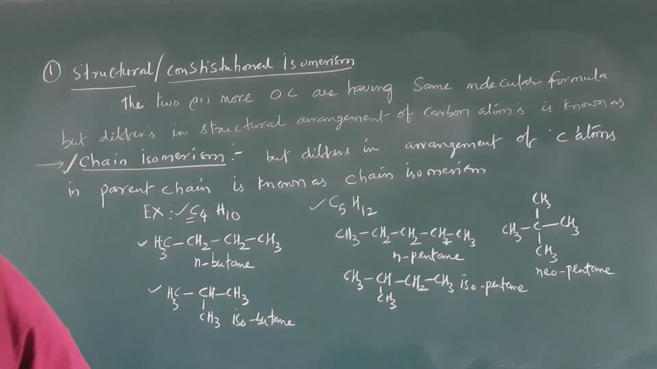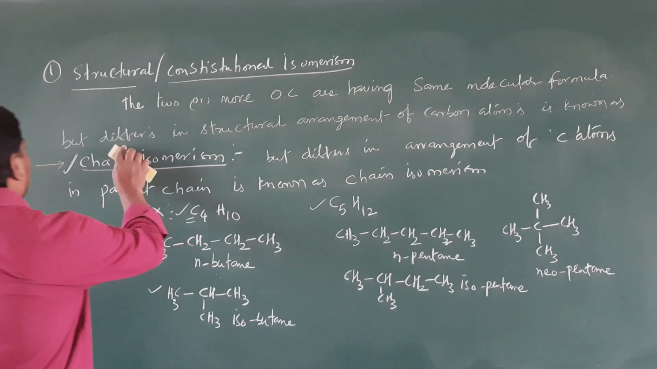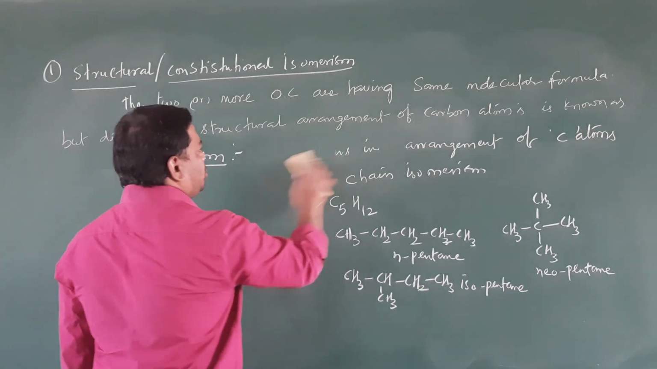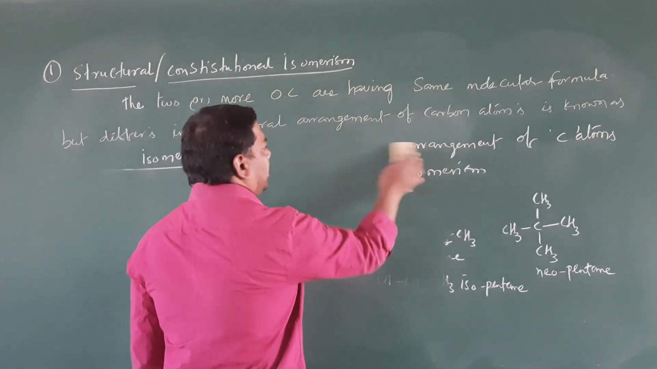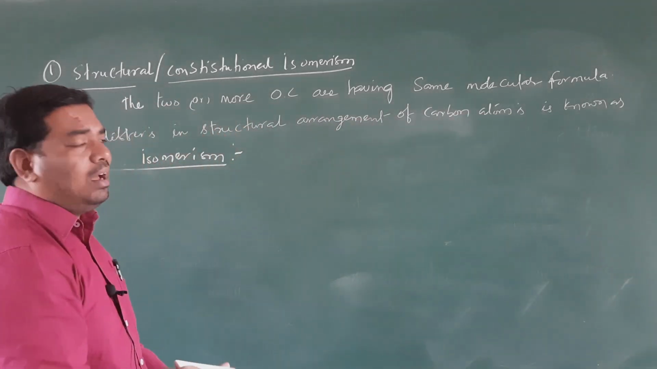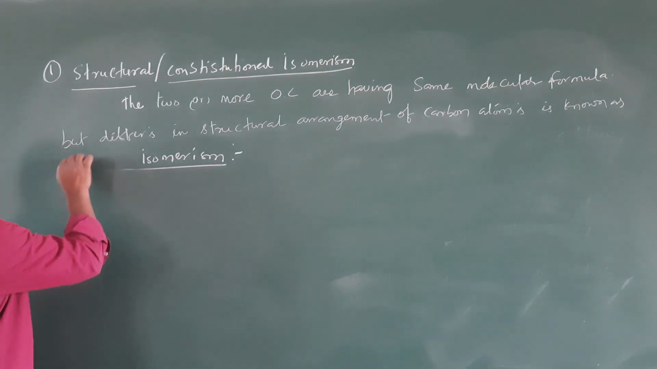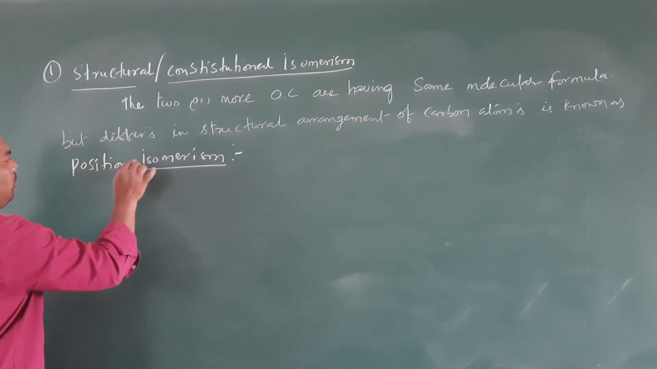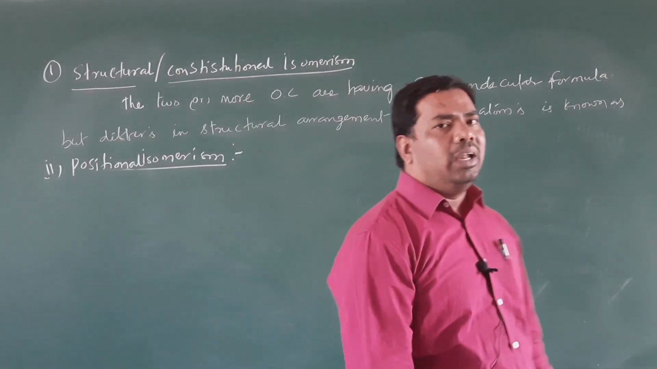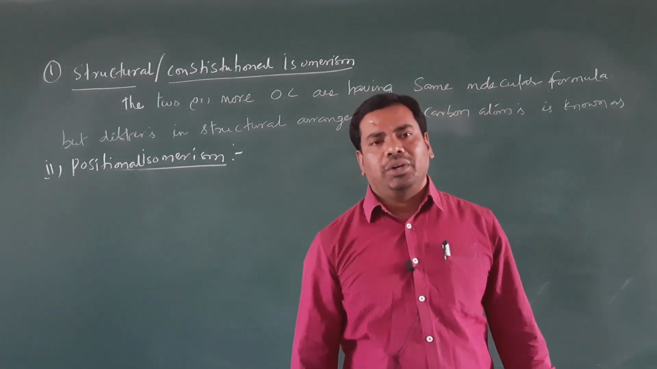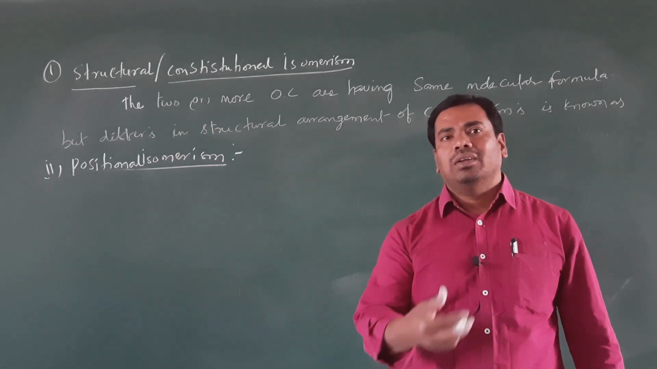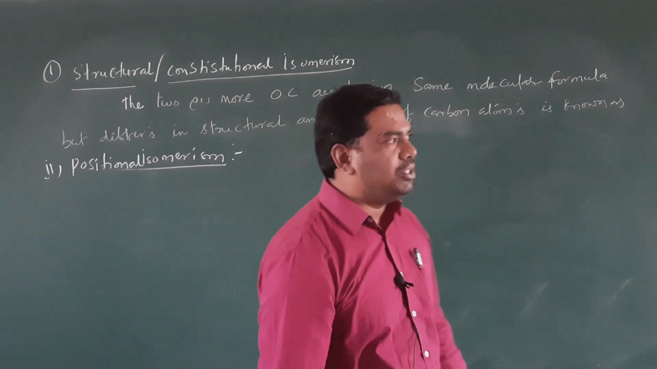Clear, students? Right. So next we will move to positional isomerism. So what is positional isomerism, students? Same sentence: two or more organic compounds having the same molecular formula but differing in the position of a carbon-carbon double bond or carbon-carbon triple bond, and the position of a substituent like halogens or hydroxy functional group, or a different functional group. Okay, right.